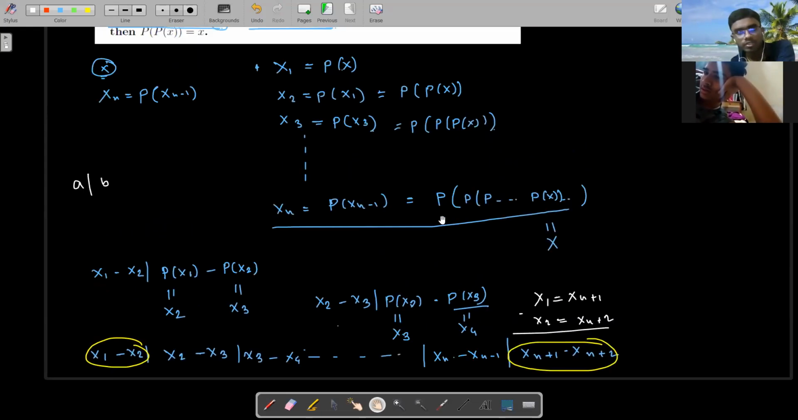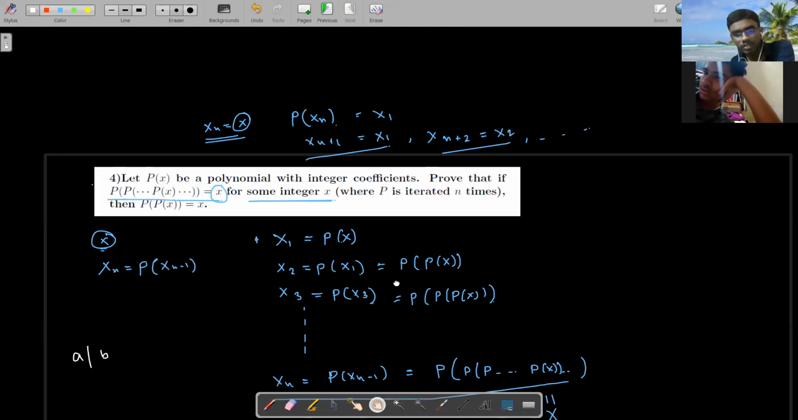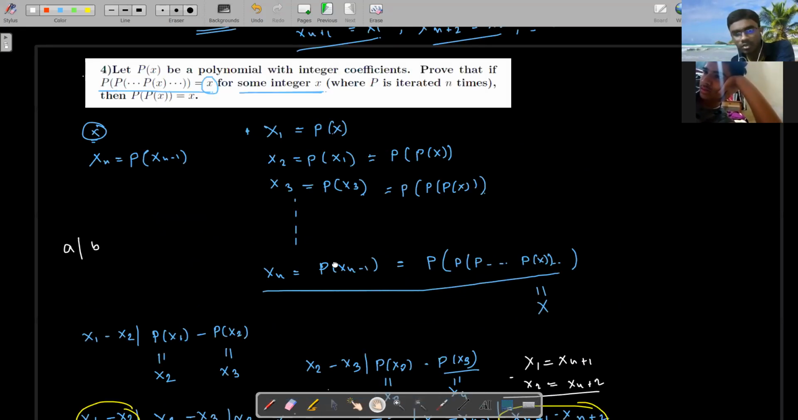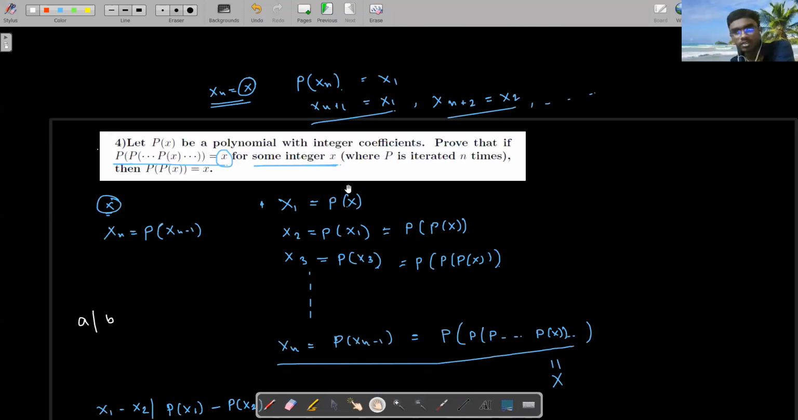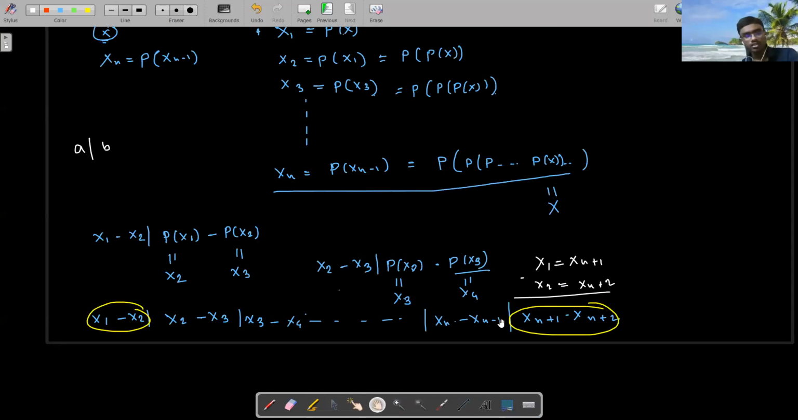Because by the definition, P applied to xn equals x, given that xn equals the n-fold composition of P, that is equal to x. So that is the thing: xn equals x. And x1 minus x2 divides xn+1 minus xn+2. Okay, that's it. Now it's simple, it's done.